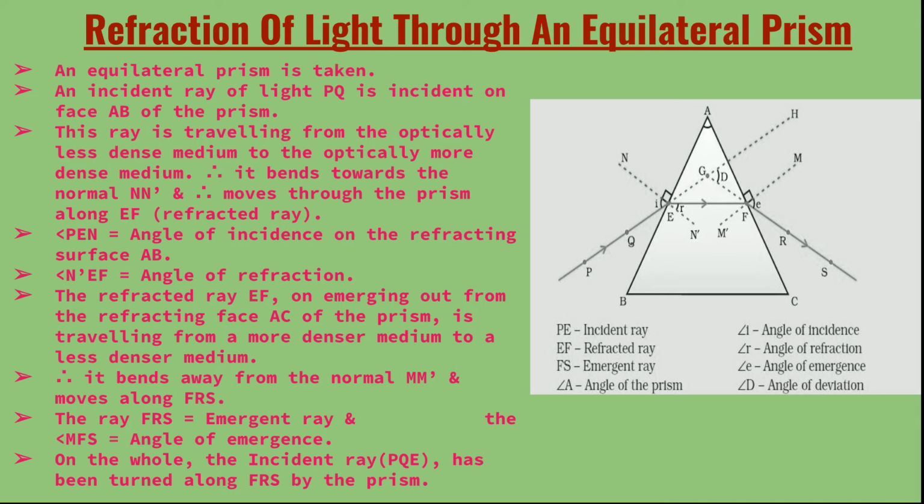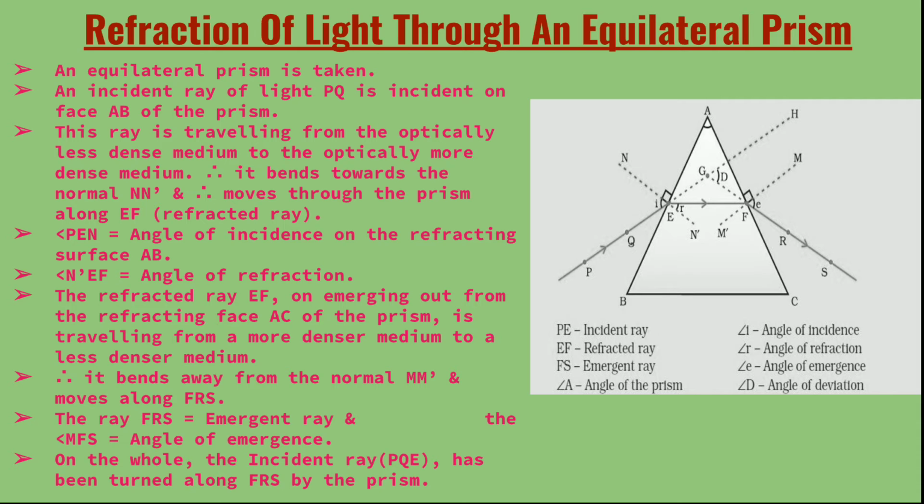Here the normal is M dash. It moves along FRS. The ray FRS is the emergent ray, and the angle MFS is the angle of emergence, that is small e.